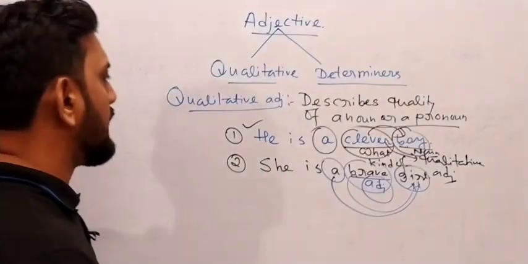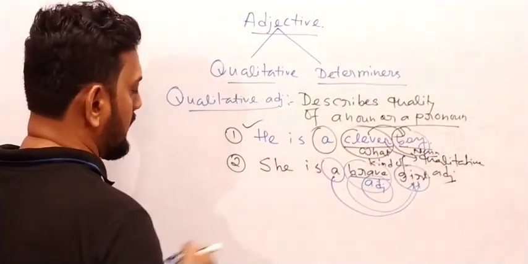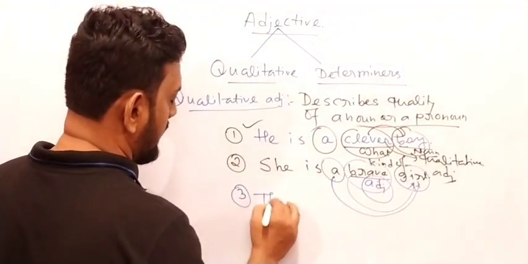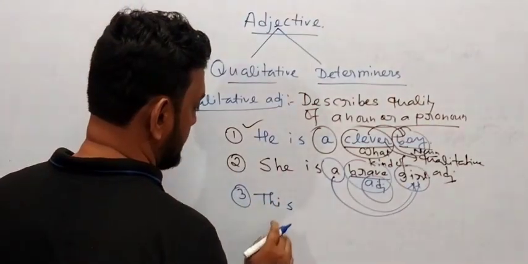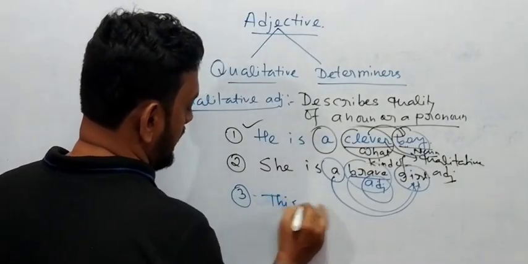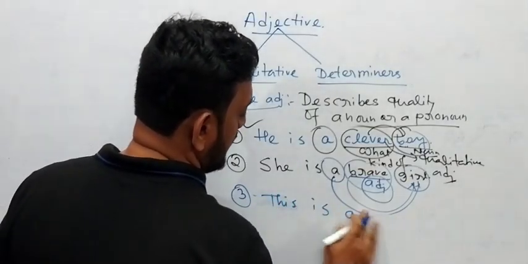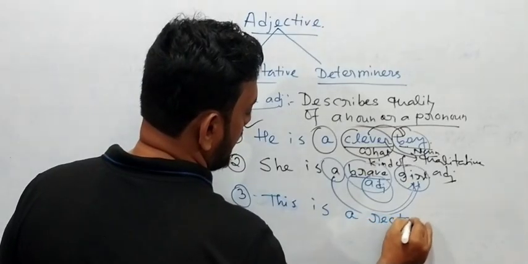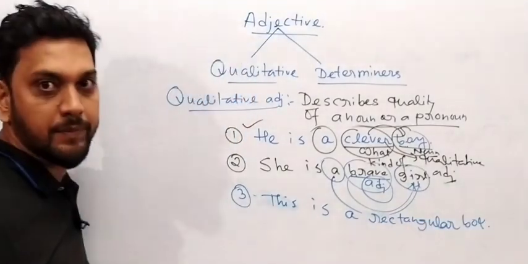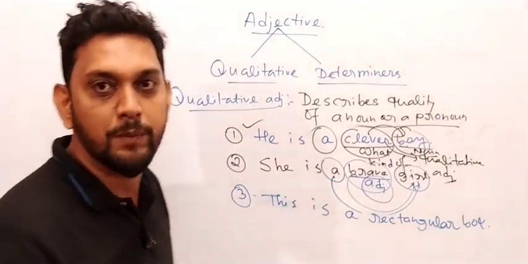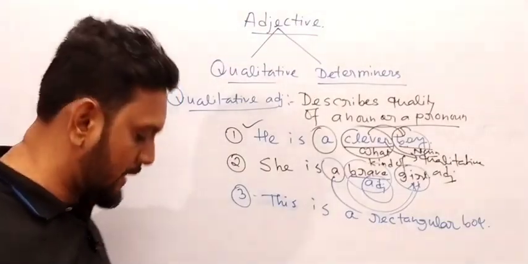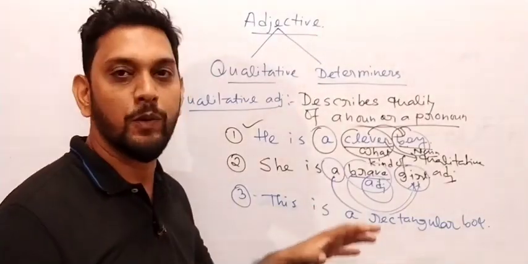Got my point? And if I want to write from any shape, if I want to write that, yeah, this box, okay, I can write a very simple example. This is a rectangular box. What? Rectangular box. Okay, I have written a sentence. This is a rectangular box. All of you have seen it? Very good. Now can you tell where the adjective is located in this sentence? Very good. This is a rectangular box.